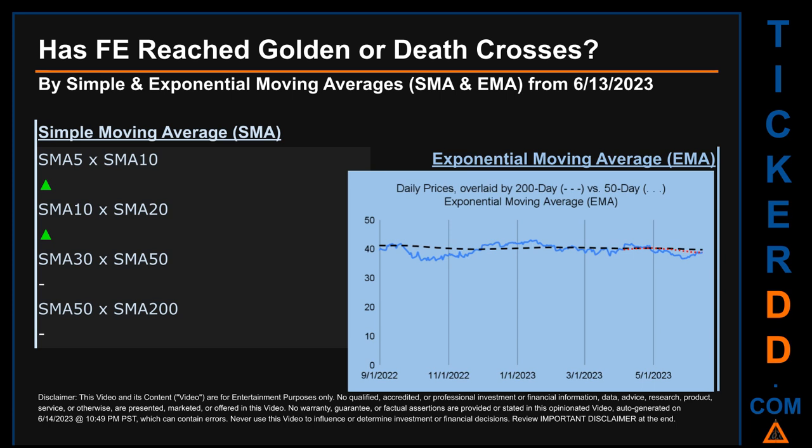Continuing with SMA, we looked across the 5 to 10, the 10 to 20, and the 30 to 50-day ranges to see if golden and death crosses had been reached. We found a golden cross signal for the 5 to 10. The 10 to 20. We could not find either a golden cross or death cross signal for the 30 to 50. The 50 to 200.